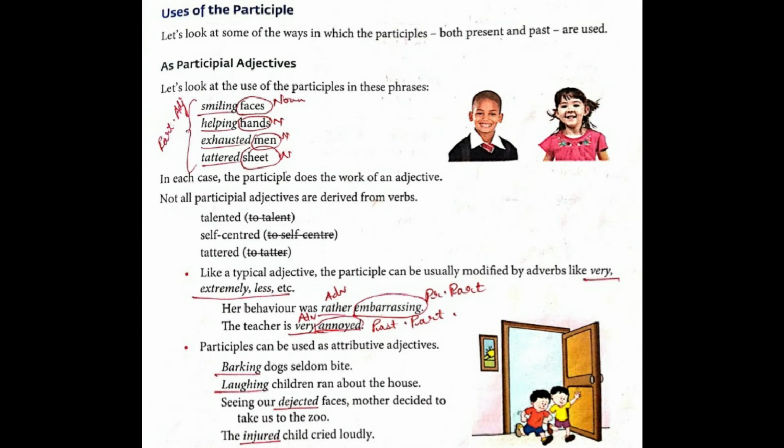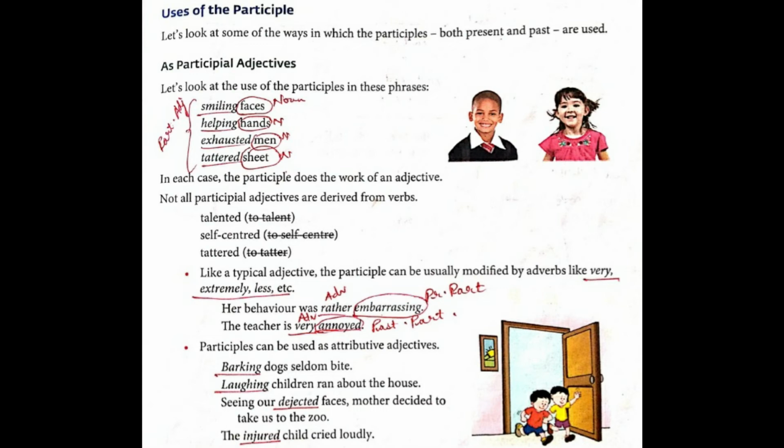Next rule, participles can be used as attributive adjectives. Whenever the word attributive comes, that means it is part of the subject of the sentence. Barking dogs seldom bite. We are talking about whom? We are talking about barking dogs. So here it is the subject of the sentence, and barking is what? Present participle. Take a pencil, underline barking. So which dogs am I talking about? Barking. So barking is attributive. Okay. And dogs is the main subject.